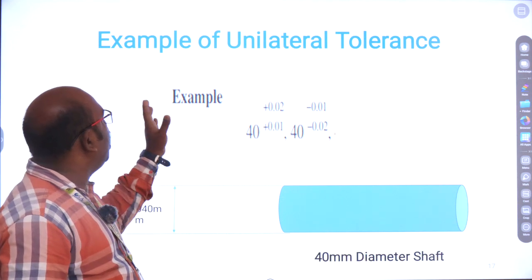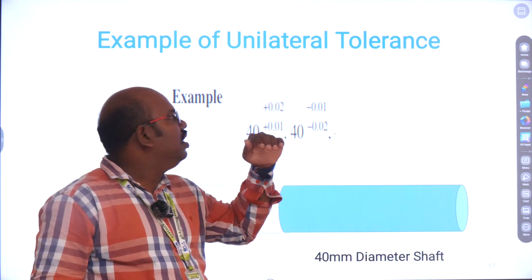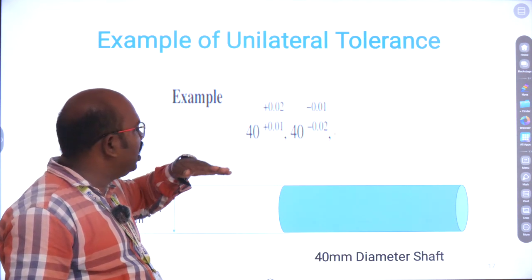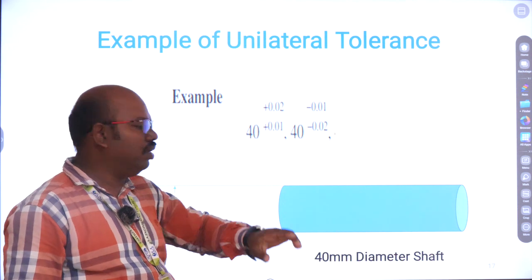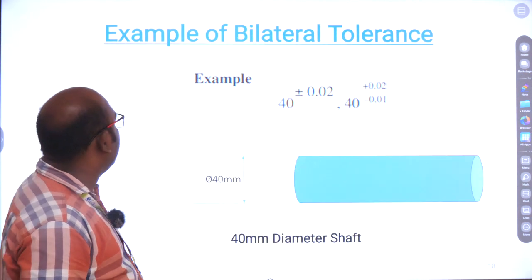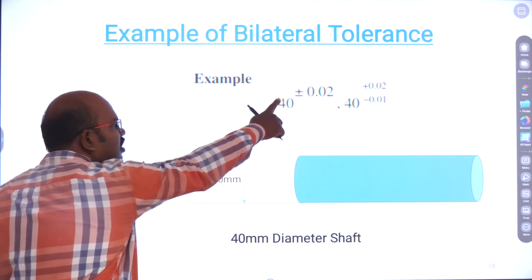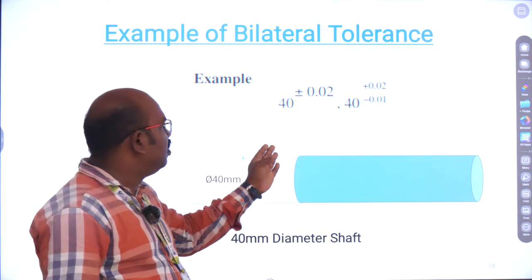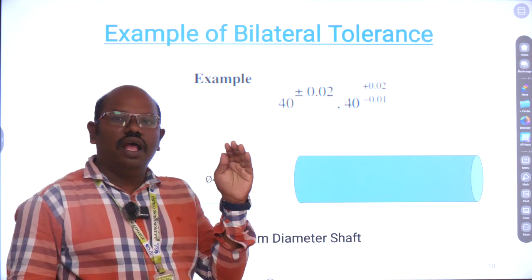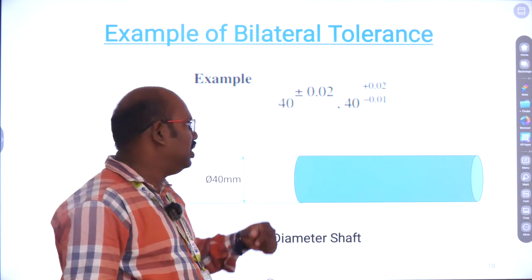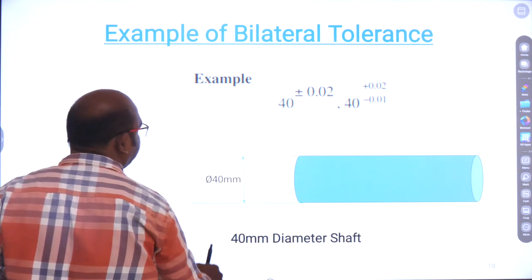This is unilateral because the values are given in one direction only, positive or negative only. Next is an example of bilateral tolerance. We can see the values plus or minus 0.02, with values in the minus as well as the plus. This is bilateral tolerance.